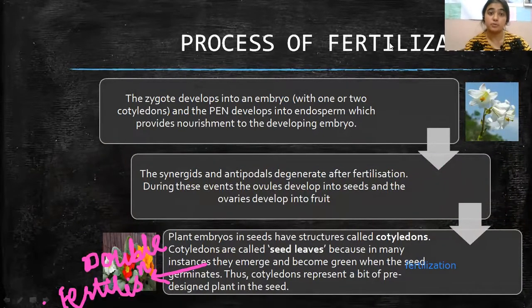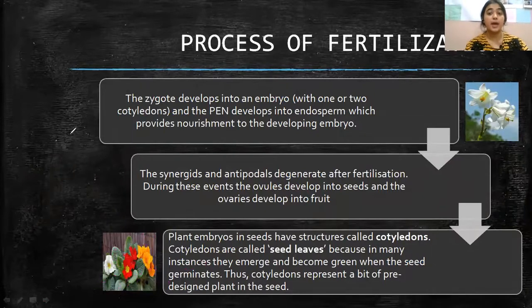जाइगोट बनने के बाद वो एम्ब्रियो में डेवलप हो जाएगा। So like embryo with one or two cotyledons and the PEN, primary endosperm nucleus, goes into endosperm, which provides nourishment to the developing embryo. And the synergids and antipodals degenerate after fertilization.